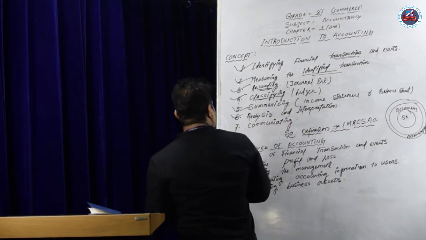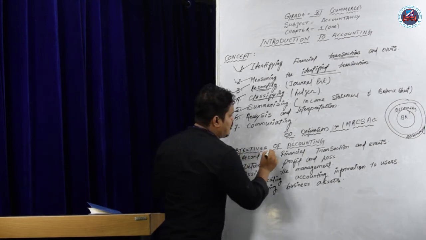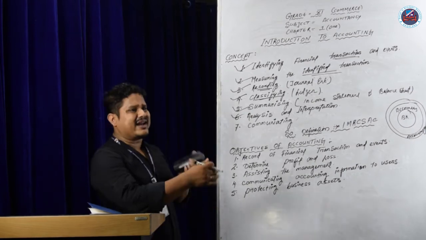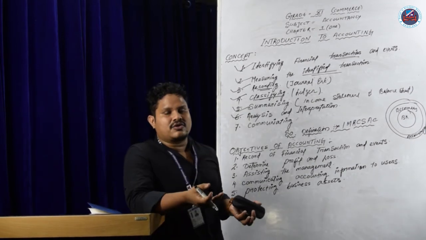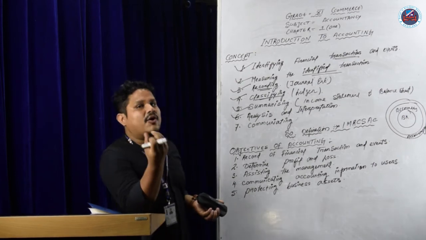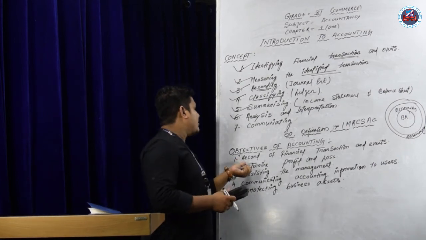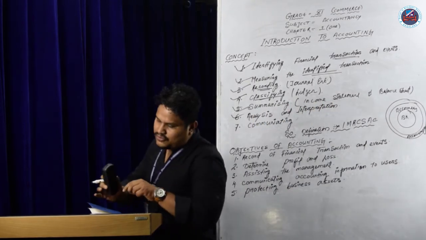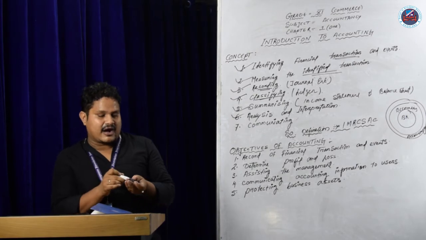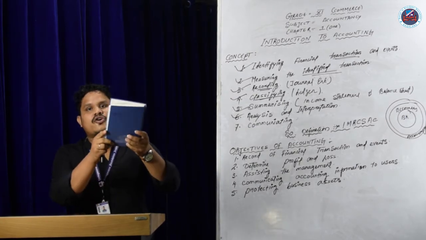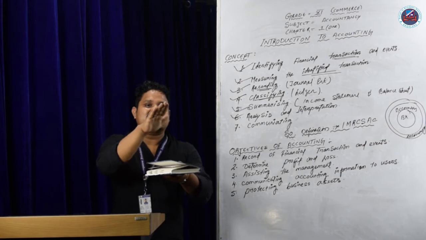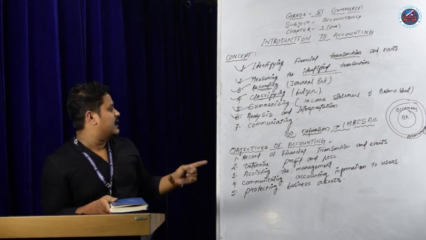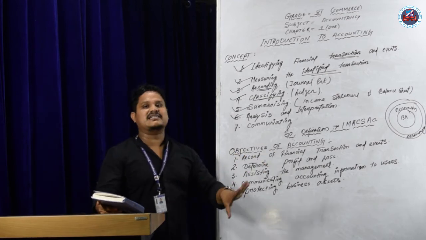Now we learn the objectives of accounting. What are the main objectives? Why will you do accounting? Number one is record of financial transactions and events. To record the books of accounts, the books of financial transactions, is the number one objective. That is a record of financial transaction.